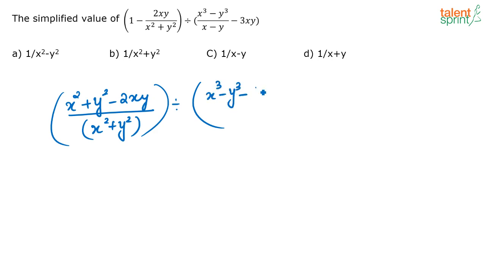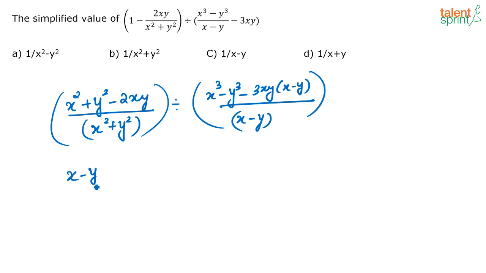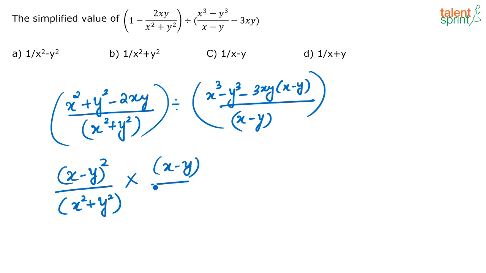Again I am taking the LCM common, so I will have 3xy into x minus y divided by x minus y. Now this is of the form x minus y the whole squared, correct? So I can say x minus y the whole squared divided by x squared plus y squared. Now this is divided by, right? So when I put multiply here, I have to take the reciprocal. So this denominator will come on top. This will become x minus y, and the numerator will become the denominator.